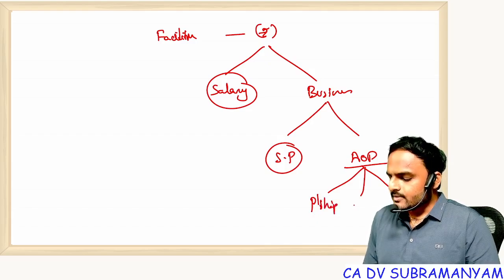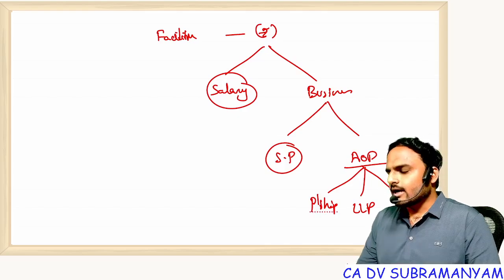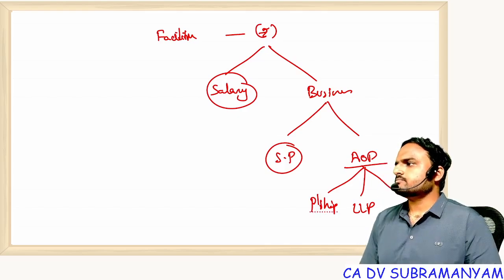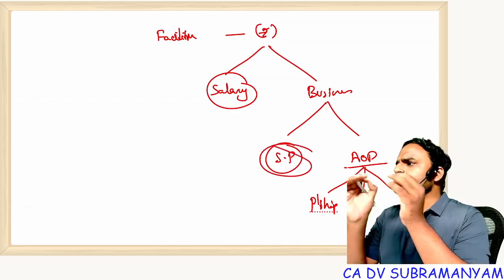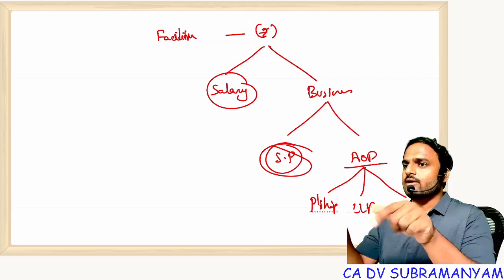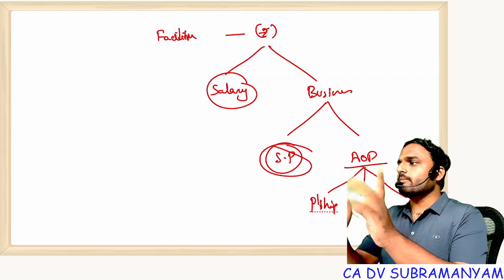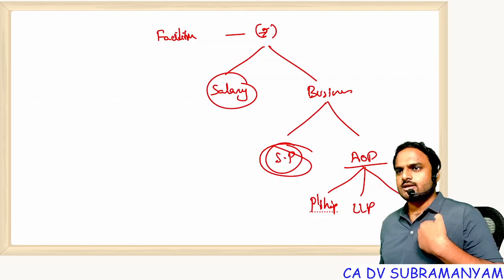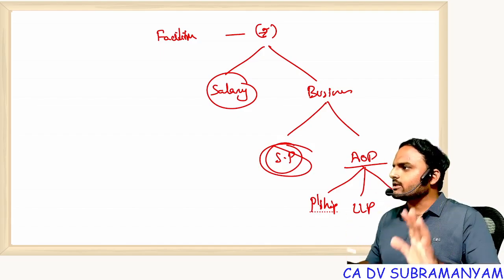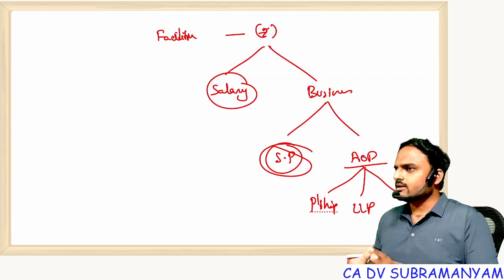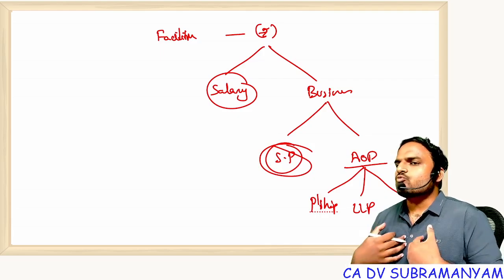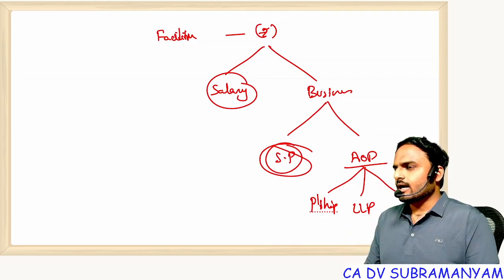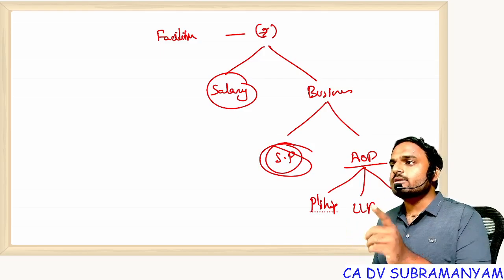For example, LLP. Another example, company. Now if you go with sole proprietorship, many advantages and disadvantages are there. Advantage: sole decision making authority. Whatever I fix, left means left only, right means right only, correct means correct, incorrect means incorrect. Biggest advantage, authority. Biggest disadvantage, capital scarcity. I can invest whatever I had, that's it. And another biggest disadvantage is unlimited liability.